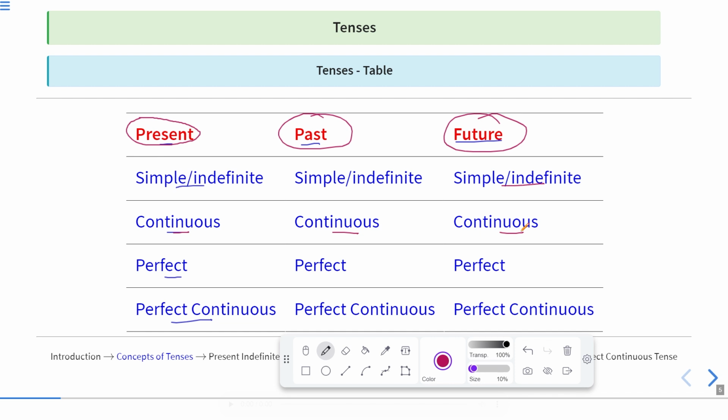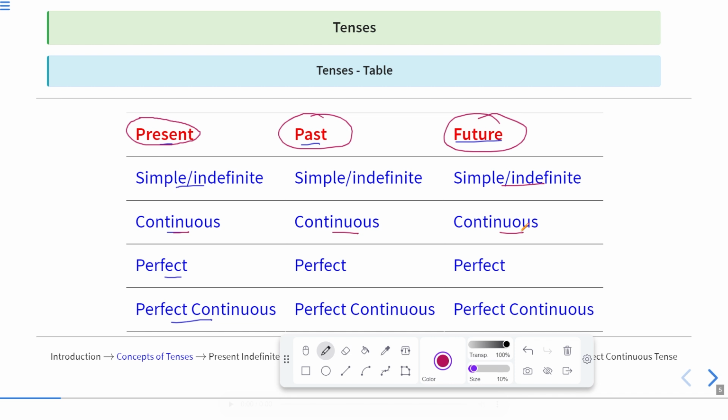Suppose you are going somewhere in the next week. Okay, now you may say that I will be traveling by train tomorrow at this time. Okay, but tomorrow means future time. So that may occur in future, but something which will be going on but in future tense.